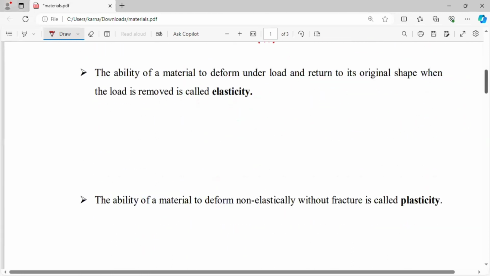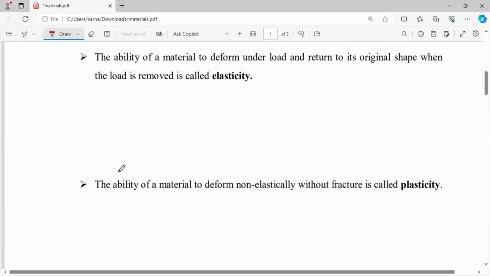Next, an important property is the elasticity of the material. Elasticity of the material means, if you apply the force on the body, then it will be deformed.